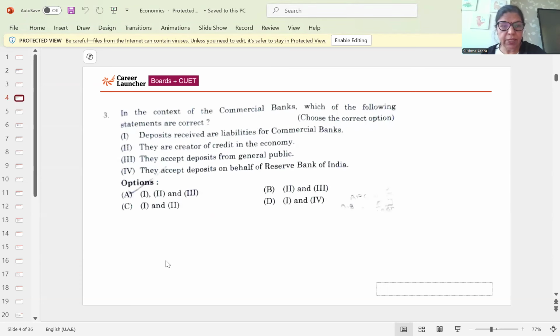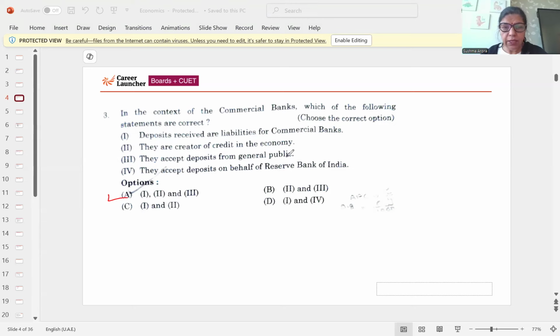B option is correct. Now coming to the third, in the context of the commercial bank, which of the following statements are correct? So we can come to know that option A is correct, as first, second, and third are related with commercial banks. So here, deposits received are liabilities for commercial bank.